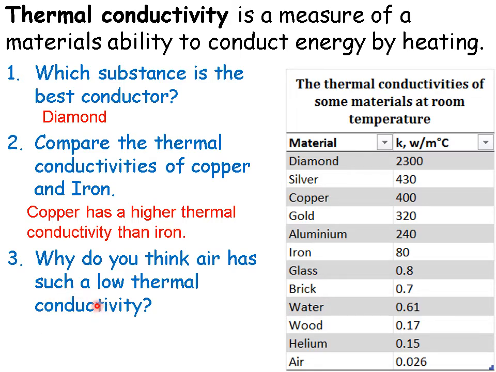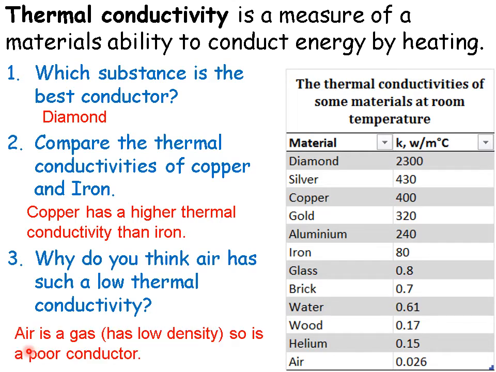And then for the last one, why do you think air's got such a low thermal conductivity? You can see it's right here at the bottom. The answer is, first of all, it's a gas, and gases have low density, and that will make it a poor conductor, because conduction only really happens in solids. So the fact that air is a gas and has such low density means that it's not very good at conducting.